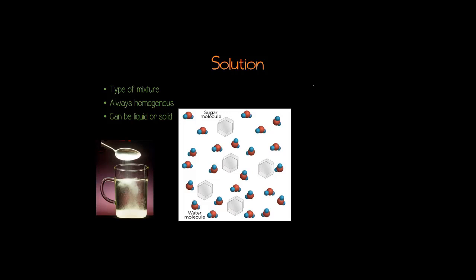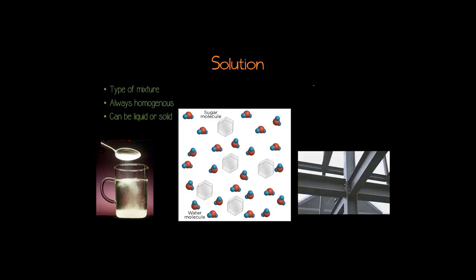Solutions can also be solids. An example is steel, which is a metal that we use in construction. Steel is a solution made by mixing iron and carbon together, and they're going to blend together evenly, and then they're going to create steel.